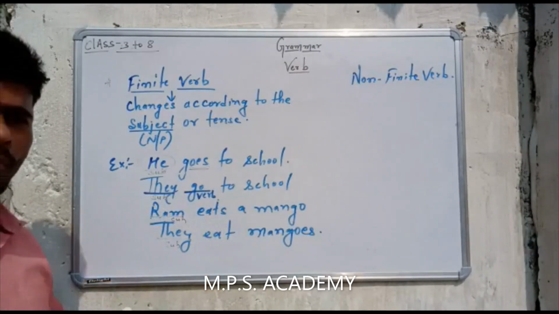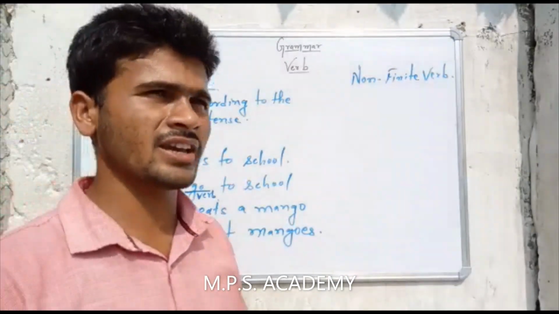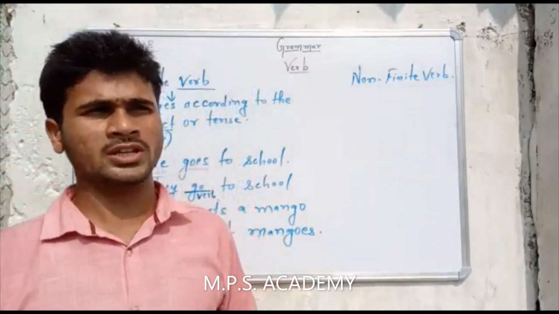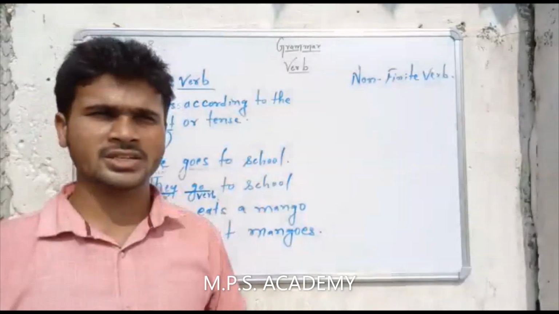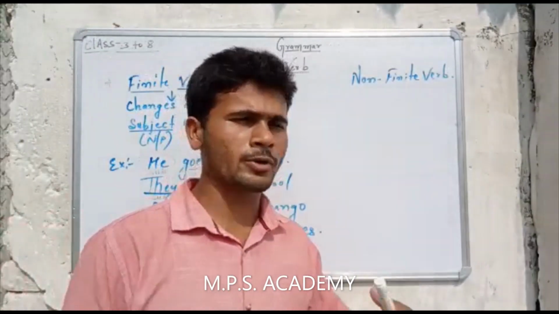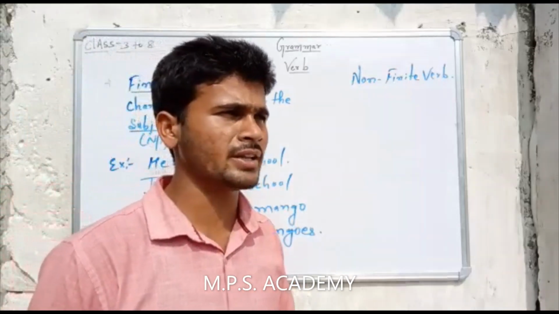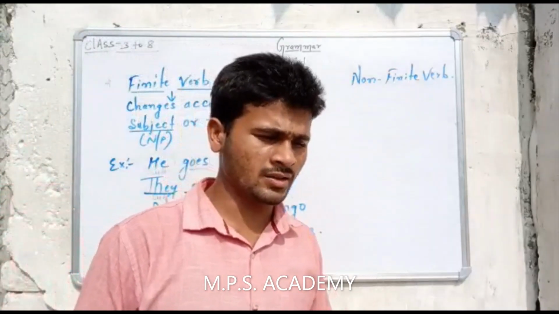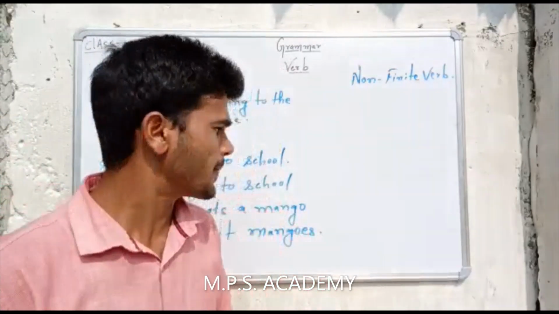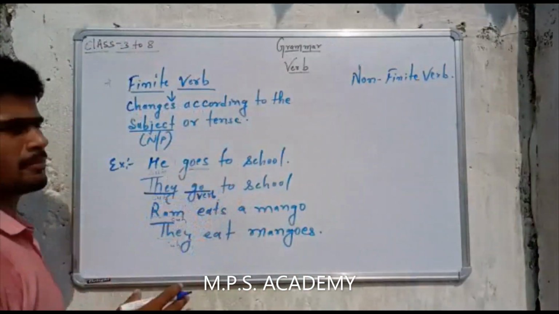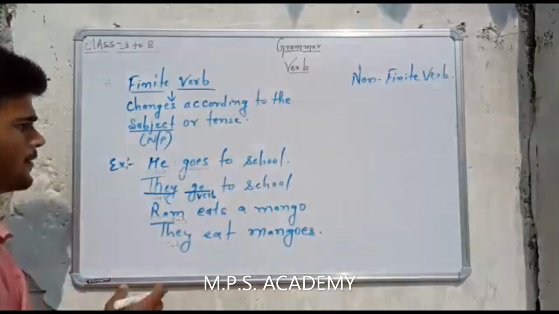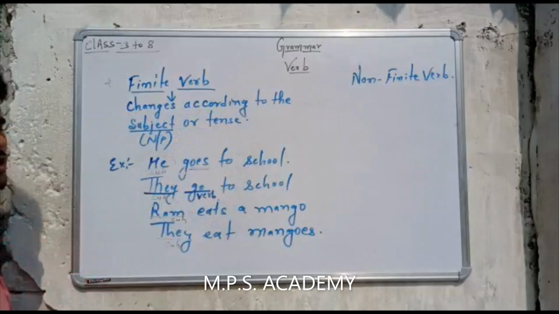Okay, it is opposite of the noun, means if in the noun we add s or es, that form is plural, and if we talk about the verb, then if we add s or es, that means the verb will be singular. Okay, so that is the main difference. It changes according to the subject or tense.